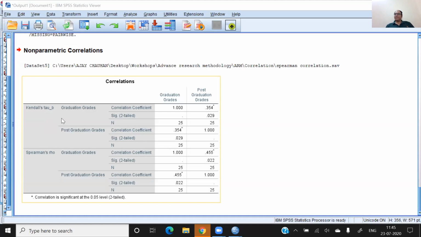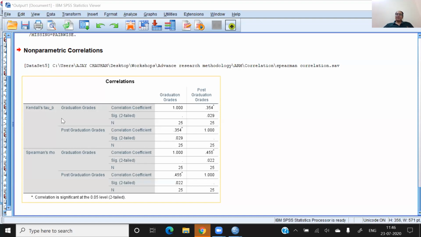It is a fact, and we have to check whether the correlations are same or not. And in both of the cases, if Kendall-Tau is also found to be significant, Spearman is also found to be significant, then I can say there is a significant correlation between the two. And among the two, Spearman and Kendall-Tau, the Kendall-Tau is more relevant here.